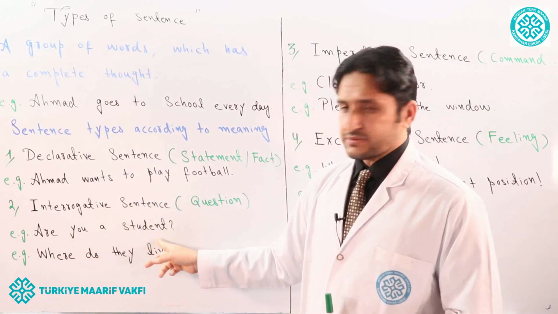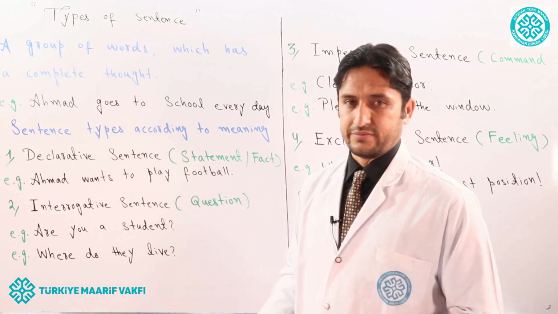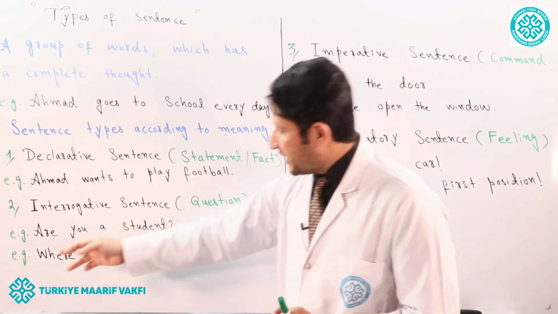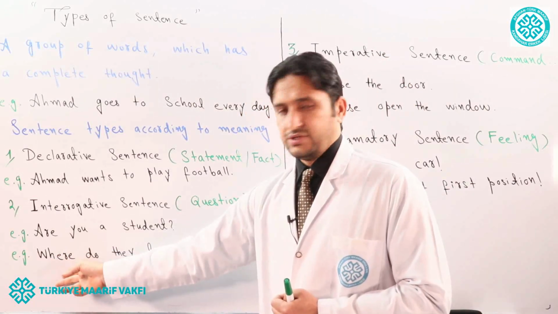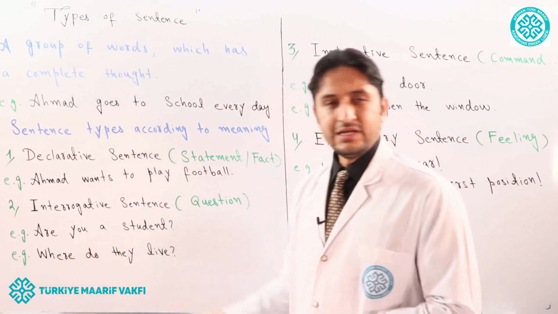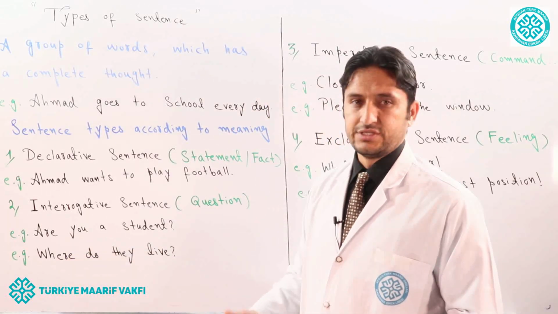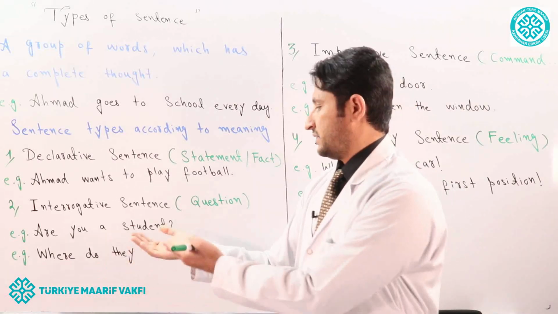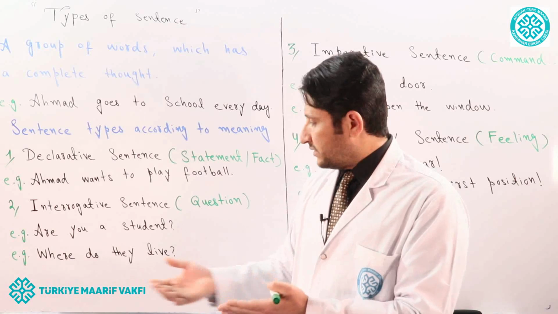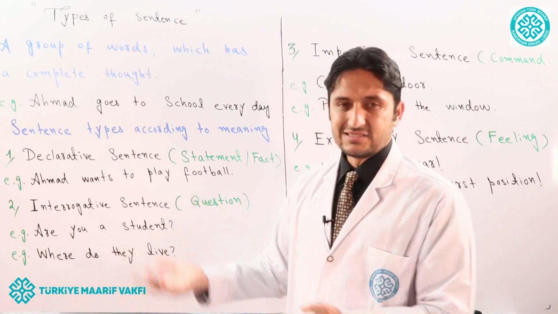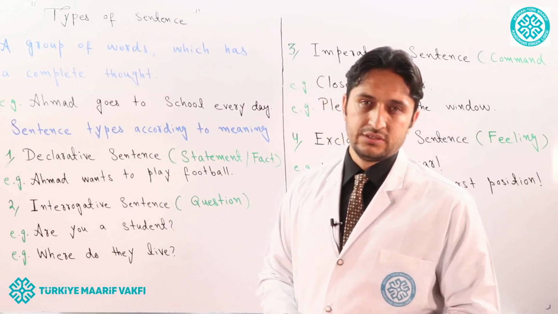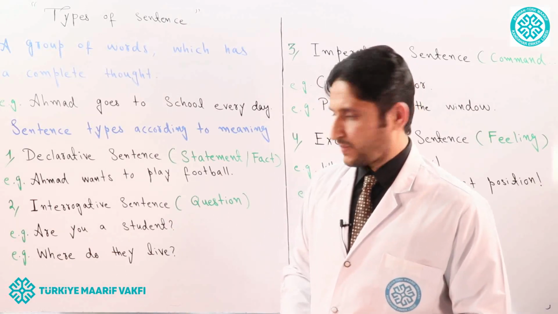Here is an example of yes-no question. Are you a student? You're all familiar with that type of question because you can simply answer with yes or no. WH question, which you need to give specific information. For instance, where do they live? So you need to give a complete answer. For instance, they live in Kandahar. You can't answer with yes or no. That is a preliminary topic, the topic that you already know about.